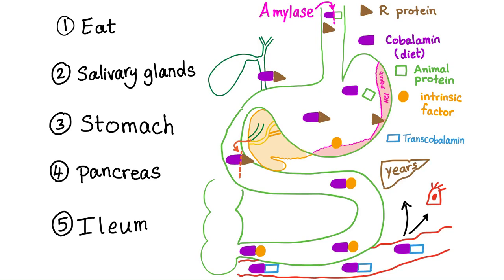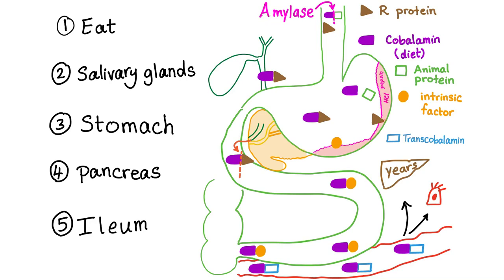So this is your vitamin, and it will be bound to animal protein. Thanks to the salivary enzyme amylase, it will break down this relationship between the vitamin B12 and the animal protein. So break them, and now the cobalamin is kind of free.